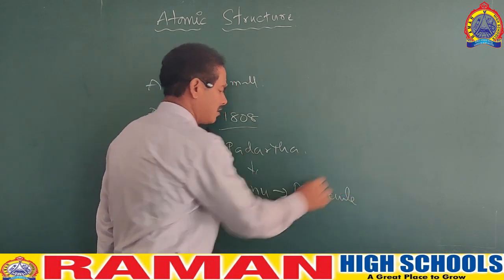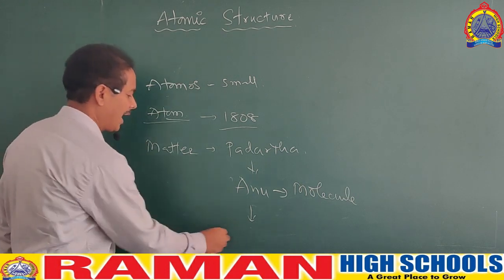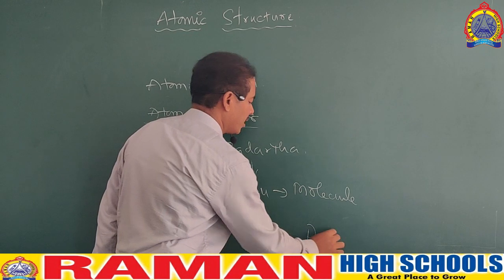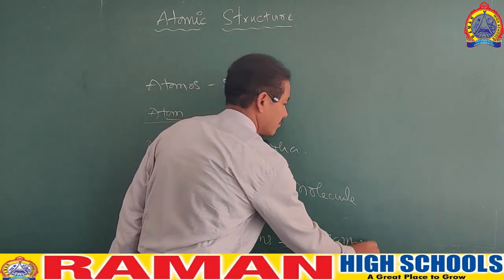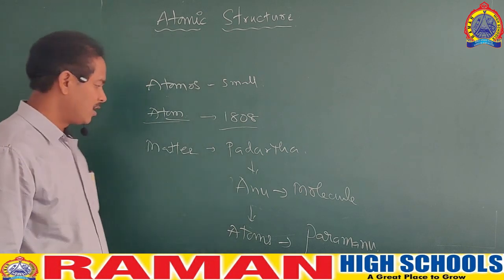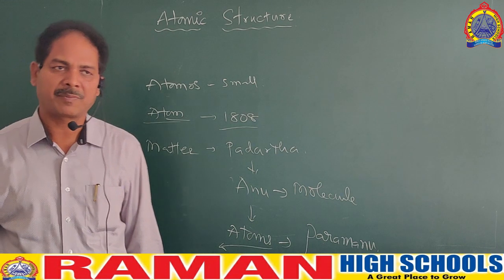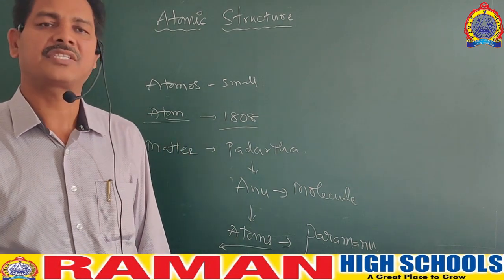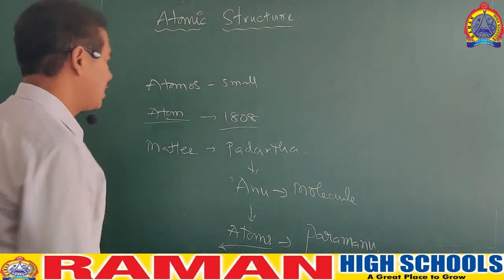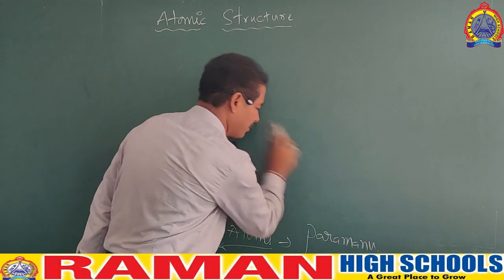And the anu in turn is made up of very tiny particles called atoms, which we call paramanu. Now, an atom, as Dalton said, is the smallest particle of a substance which is indivisible and can take part in chemical reactions. Dalton proposed a theory called Dalton's atomic theory.